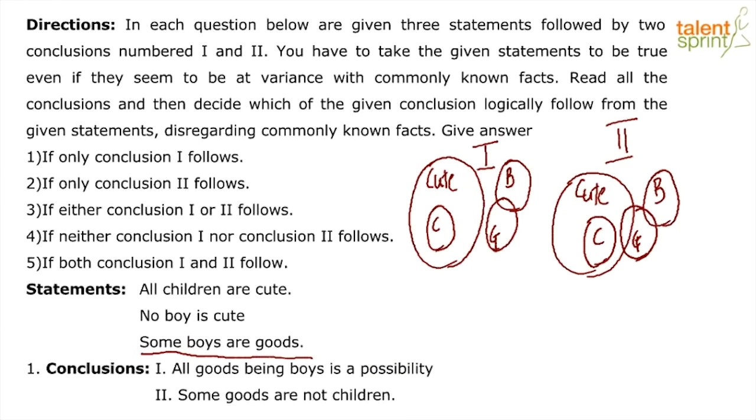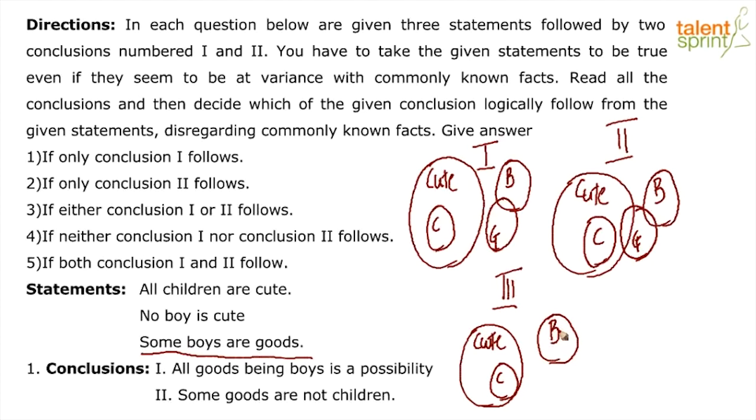Now if you read the statements once again, we also know that there arises a strong possibility where goods may also collide with children, which means that we also have to chalk out a third possibility. So the third possibility, once again, cute being the bigger set, children being the subset in cute, no boys being cute.